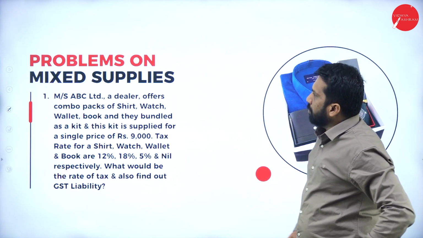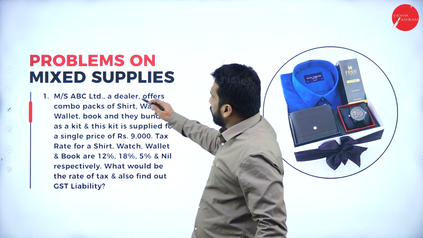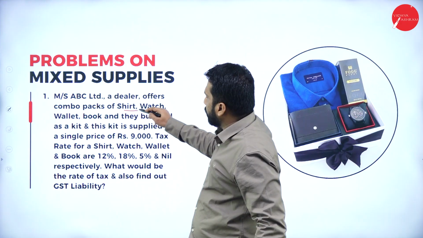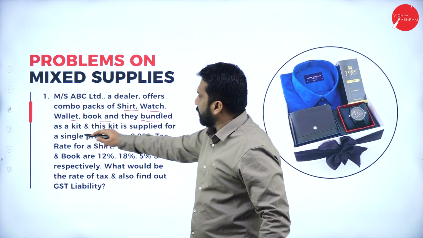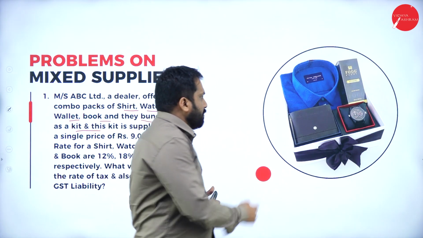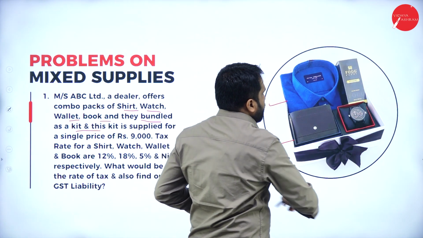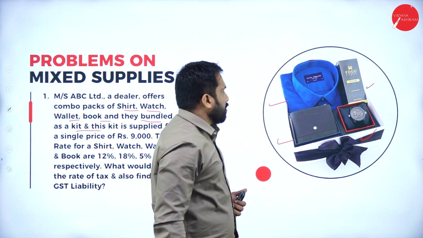Then, problems on mixed supply. ABC Limited dealer offers a combo pack of shirt, watch, wallet, book, bundled as a kit. You can see the image here. They have given a shirt, a wallet, a watch, perfume, and deodorant also.